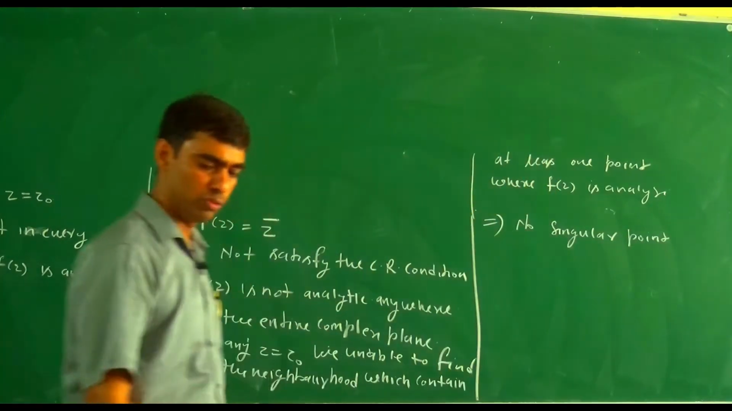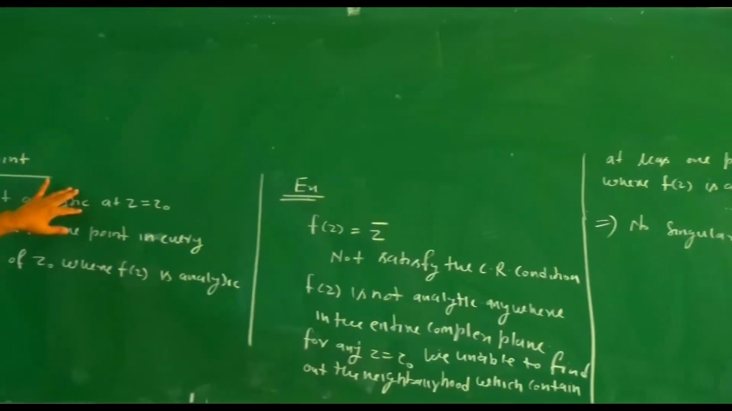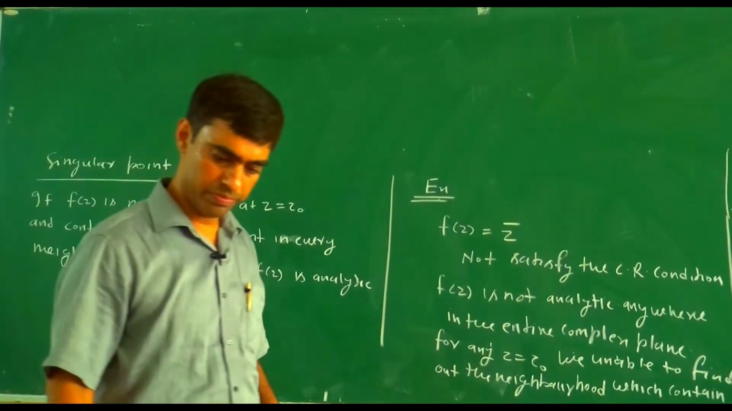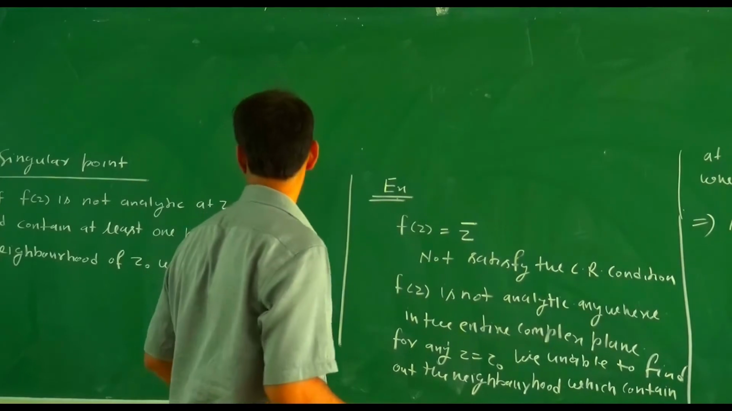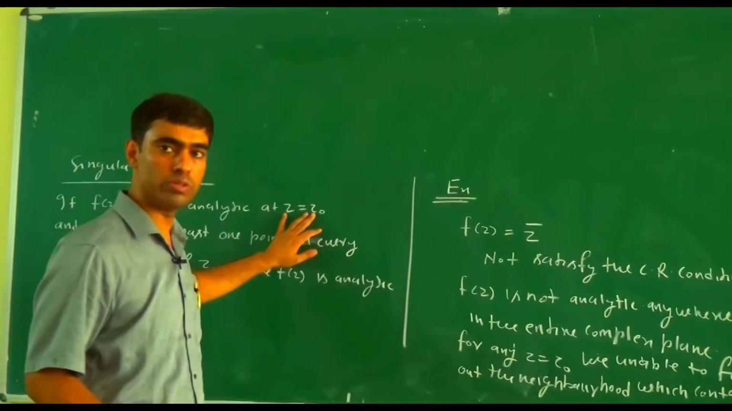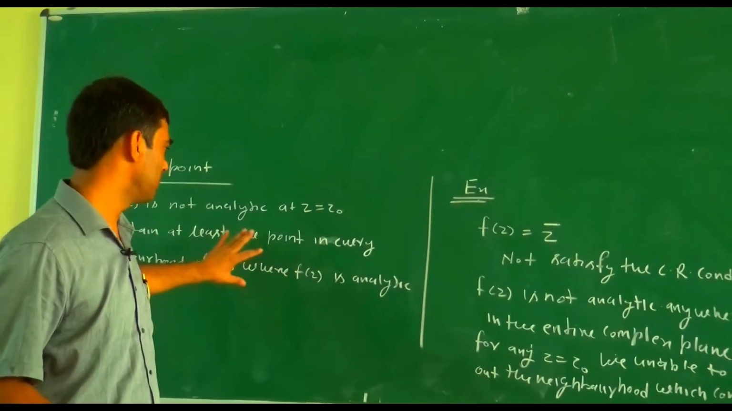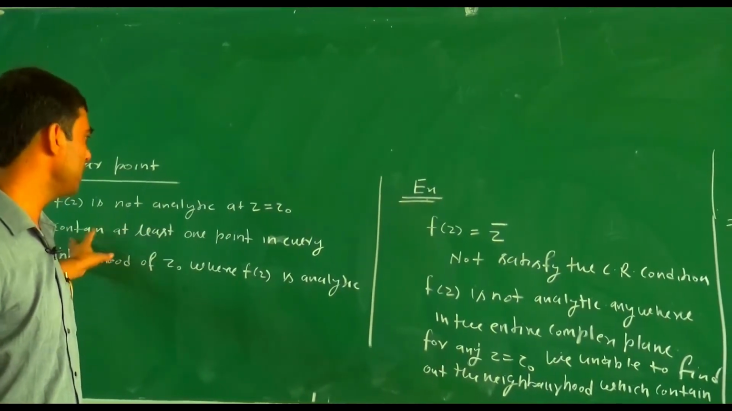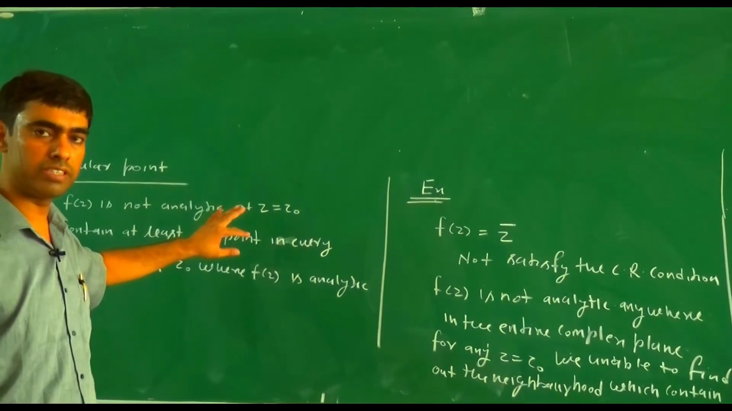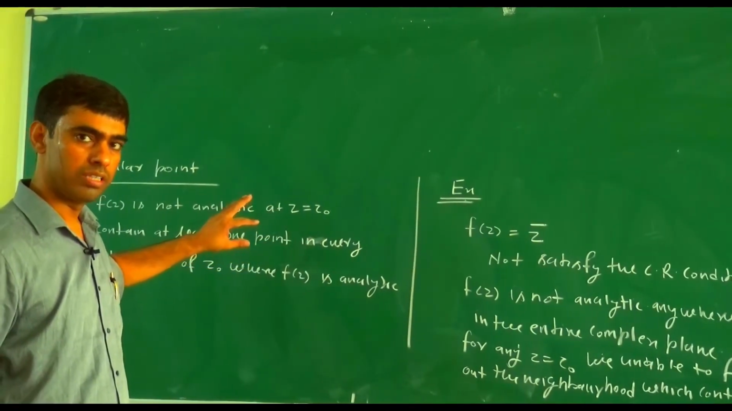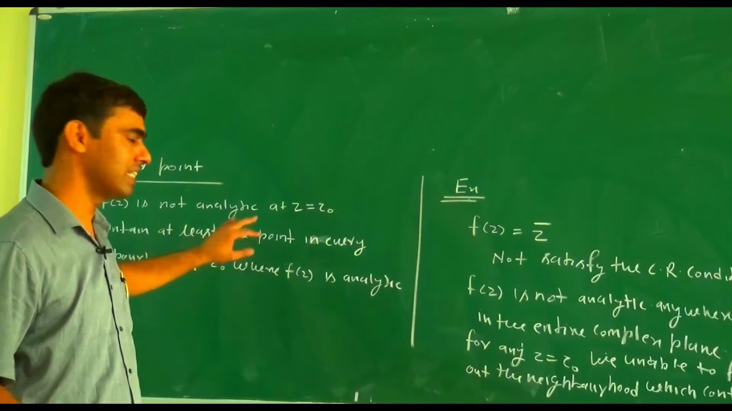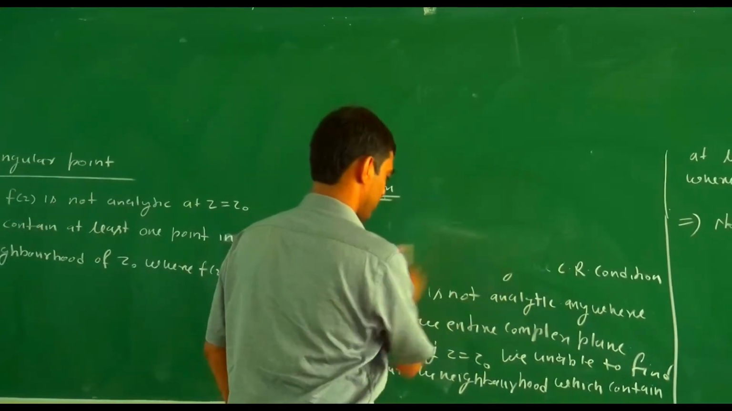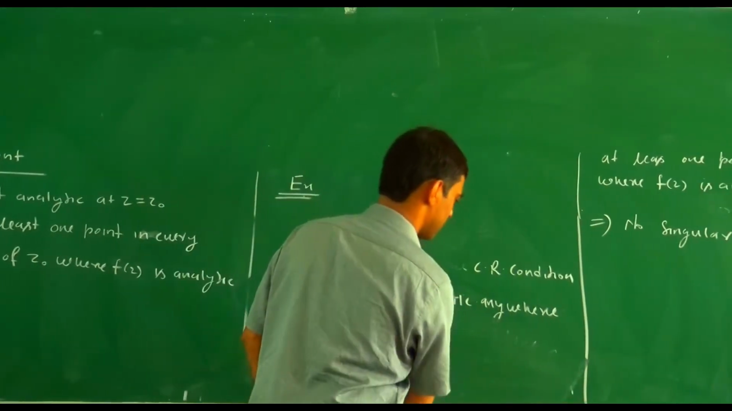So you may say that this is a necessary condition, but it is not sufficient. For singular points, at z equals z0 the function is not analytic, but this is only a necessary condition. The sufficient condition is that in every neighborhood of z equals z0 there exists at least one point where the function is analytic.